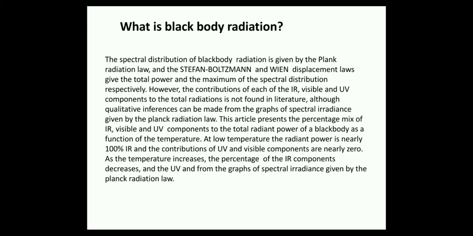The percentage mix of IR, visible and UV components in the total radiant power of a black body is a function of temperature. At low temperature, the radiant power is nearly 100% IR and the contribution of UV and visible components is nearly zero. As the temperature increases, the percentage of IR components decreases and the UV also decreases, as seen from the graphs of spectral irradiance given by Planck's radiation law.